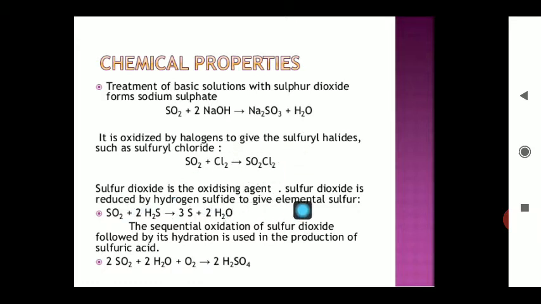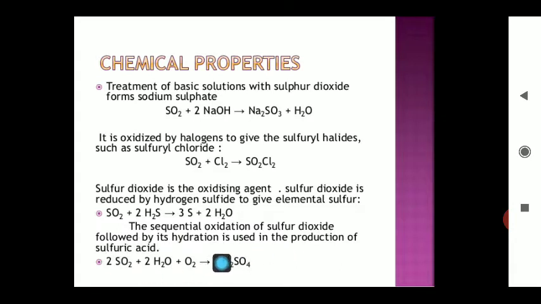Sulfur dioxide is a strong oxidizing agent, like the other compounds of the group 16 elements. Sulfur dioxide is reduced by hydrogen sulfide, which can give elemental sulfur. Example, basic reaction: SO2 plus H2S combine to form sulfur, with the liberation of water. The sequential oxidation of sulfur dioxide followed by its hydration is used in the production of sulfuric acid. I have told you this reaction earlier.